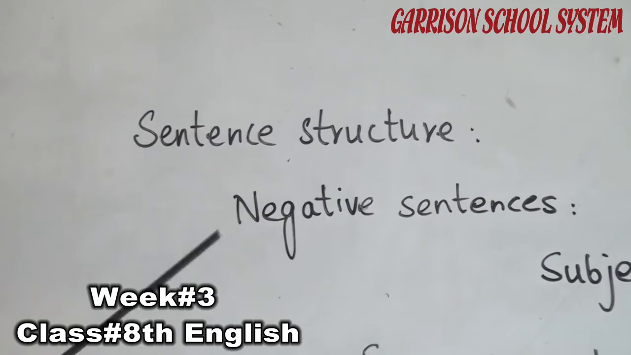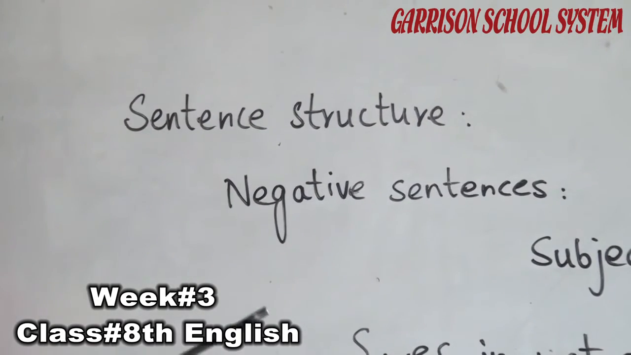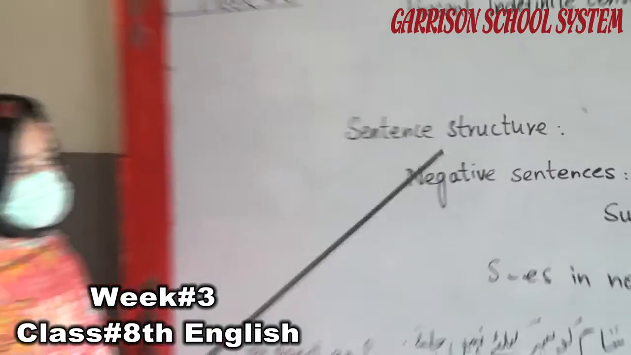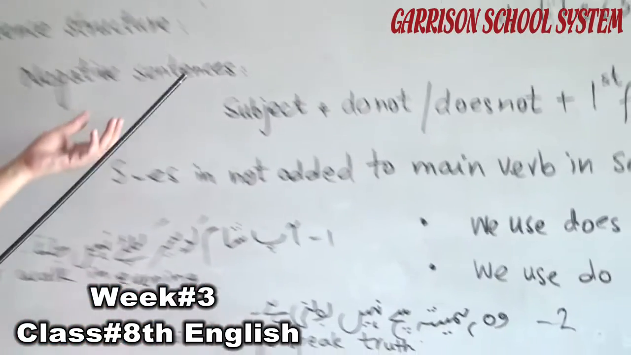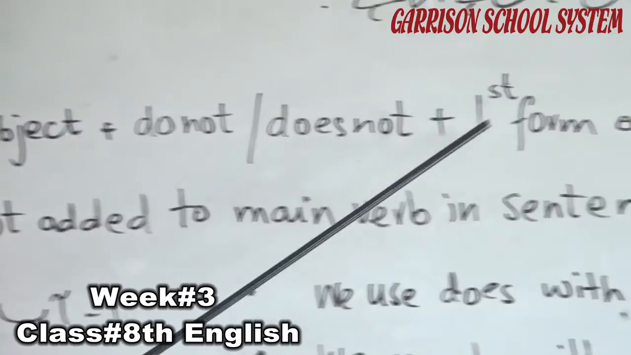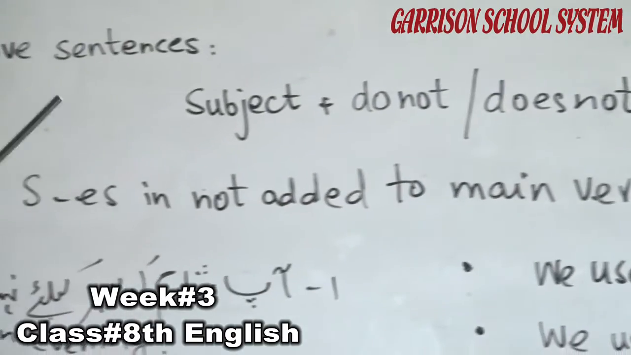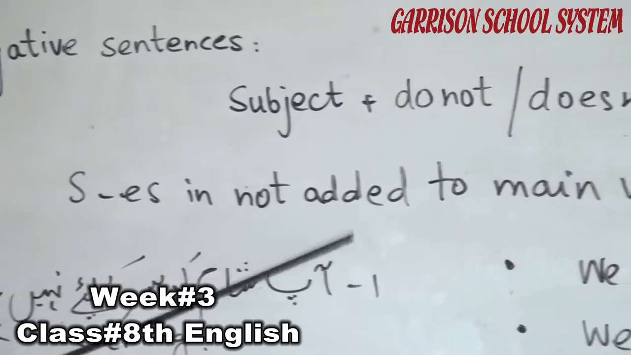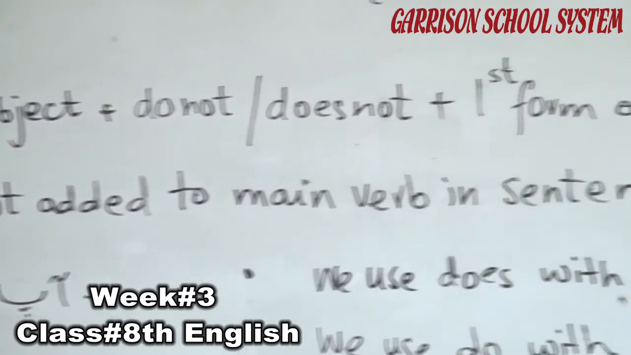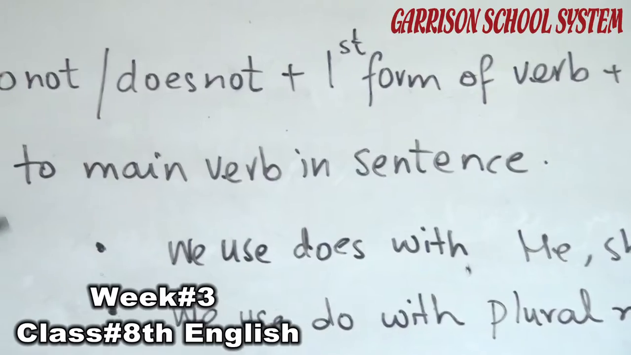Now we are going to discuss negative sentences. In negative sentences we use does not and do not. Look at the sentence structure of negative sentences: subject plus do not or does not plus first form of verb plus object. S or es is not added to the main verb in this sentence. Please note down that s and es is not added to the main verb.